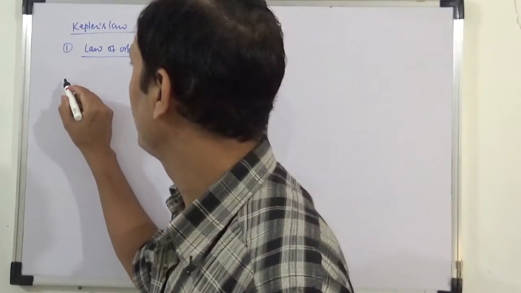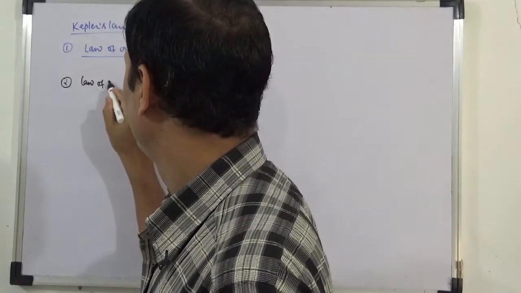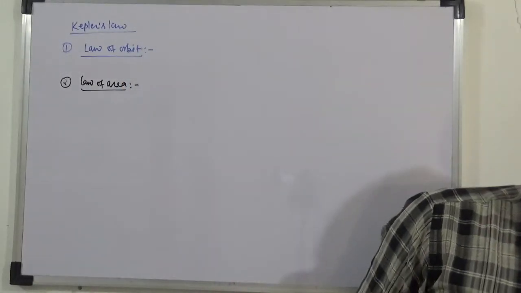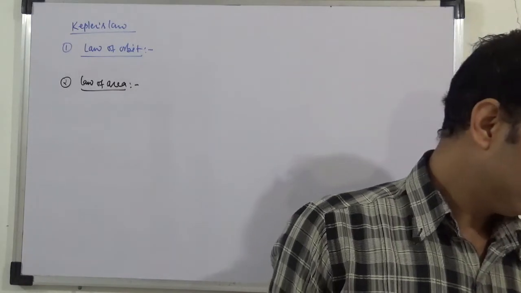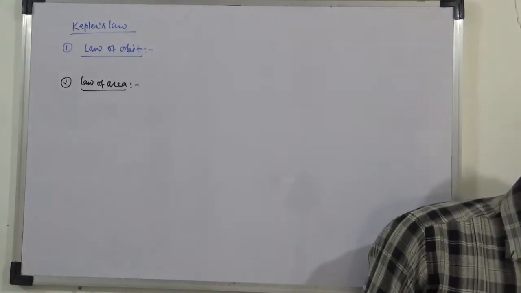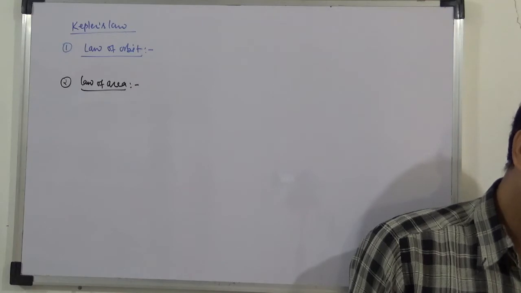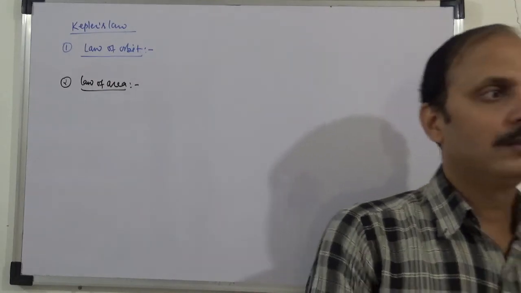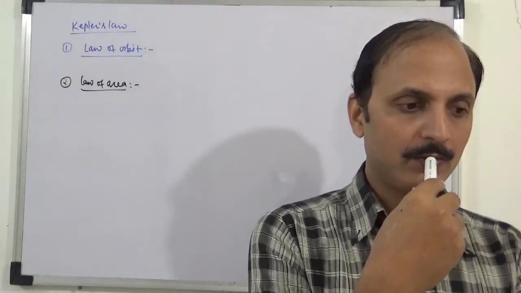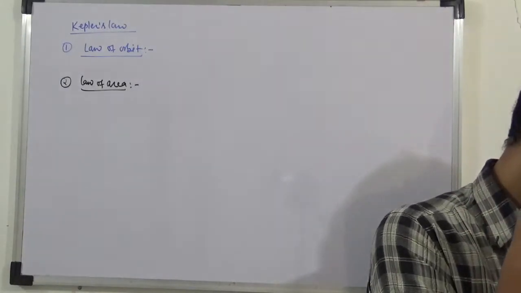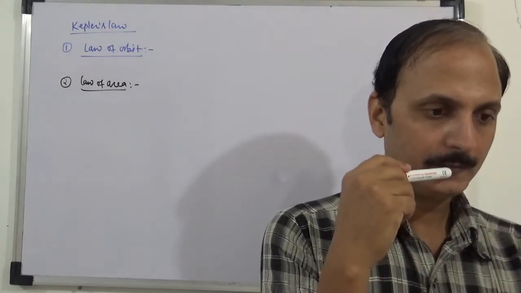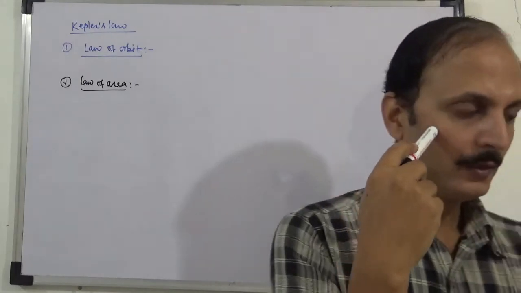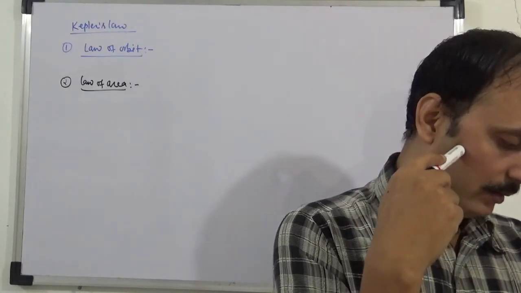Kepler's second law is the law of area. The radius vector from the Sun to the planet sweeps out equal area in equal time intervals.